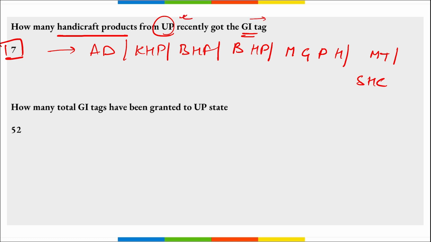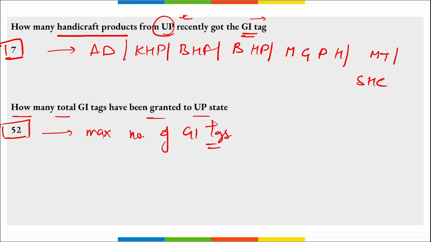indication tag, from UP. Now next question is, how many total GI tags have been granted to Uttar Pradesh state? That is 52 now after these 7, and Gujarat is the state with the maximum number of GI tags. Correct? This question can also be asked, so do take a note of it.